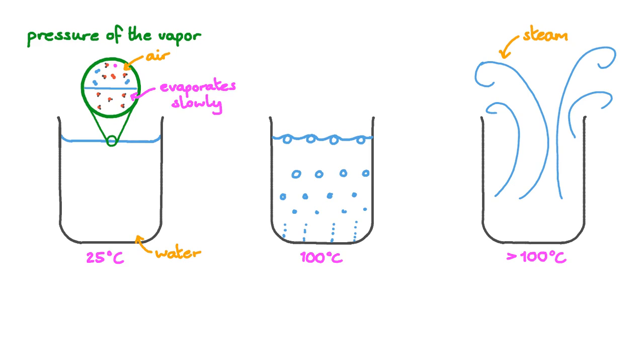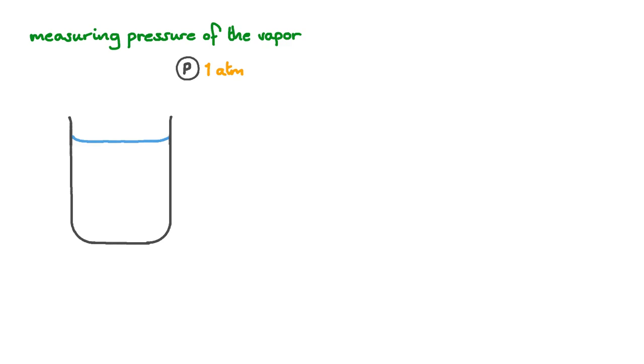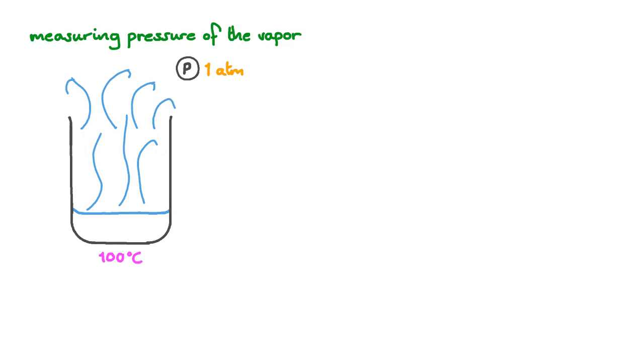But to understand this a little better, we're going to need a more controlled environment. If we have water open to the air, our pressure meter will measure atmospheric pressure. As the water warms up and more water evaporates, the pressure meter will always read 1 atmosphere. That's because we're in an open system. The pressure of the whole atmosphere isn't going to be affected by us boiling a little water in the lab. Instead, we need a closed system so we can study what's going on.